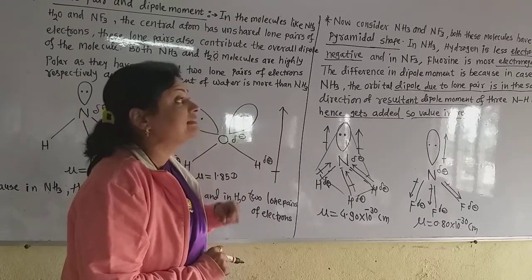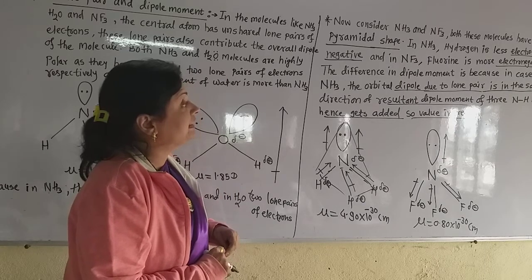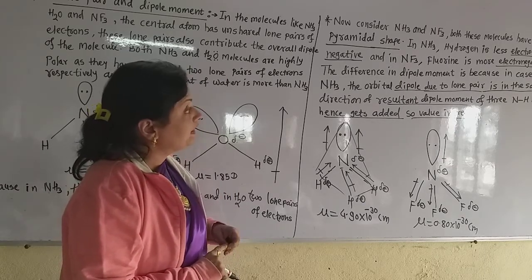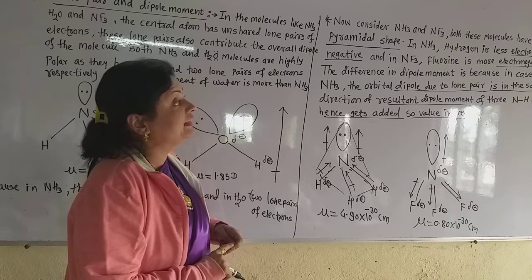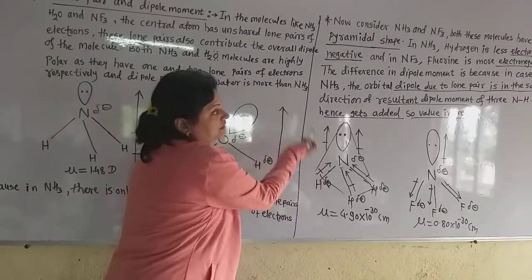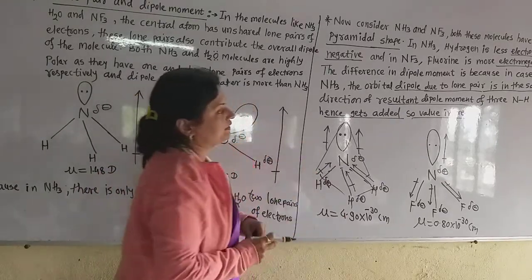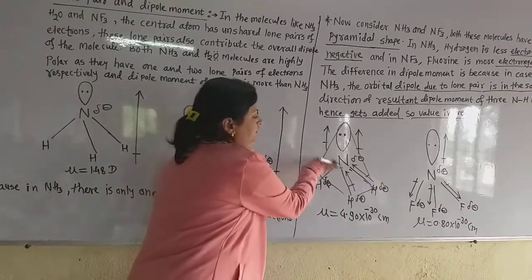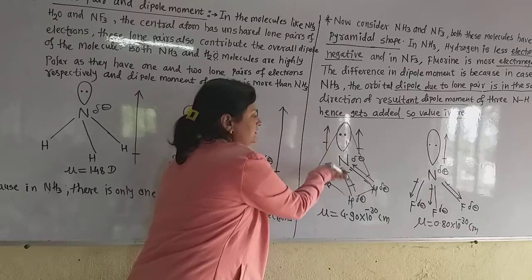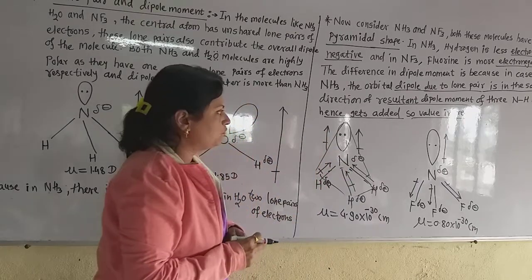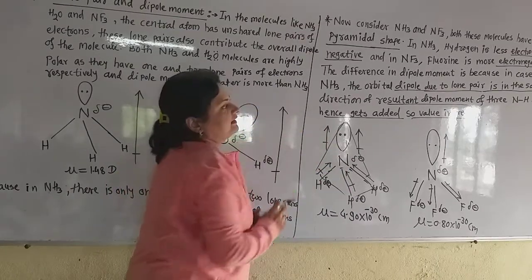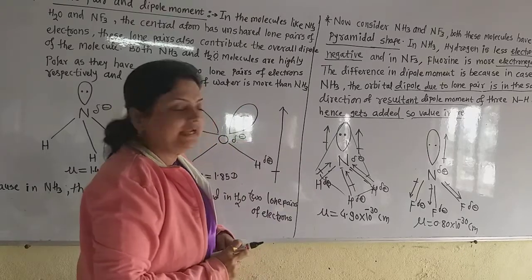So the difference in the dipole moment is because, in case of ammonia, the orbital dipole due to the lone pair is in the same direction as the resultant dipole. Resultant means total dipole moment. In NF3, the lone pair dipole is opposite to the resultant dipole moment of the 3 NF bonds.